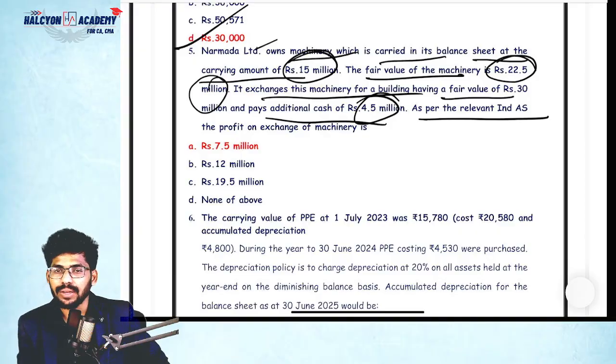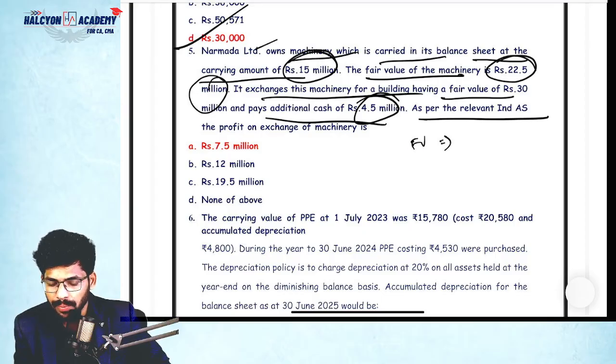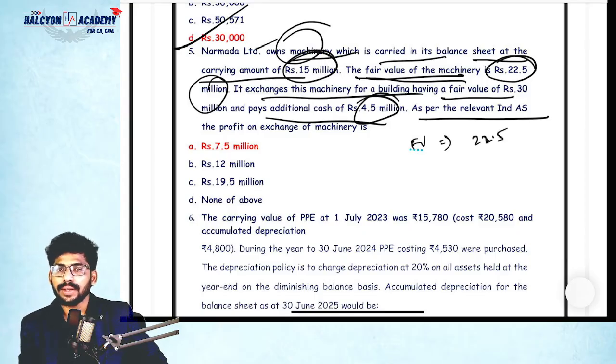Simple, guys, simple. In the calculation of profit on exchange of machinery, both the fair values are given, right? So first of all, you need to take the fair value of the asset given up only. What is the asset you are giving right now? Machinery. You have your own machinery, right? The fair value of the machinery is 22.5. Correct? Yes.